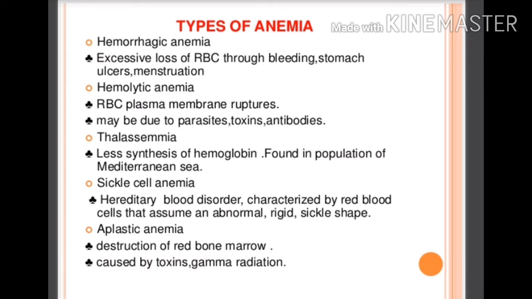Aplastic anemia: in this there is destruction of red bone marrow, caused by toxins or gamma radiation. So these are the types: hemorrhagic anemia, hemolytic anemia, thalassemia, sickle cell anemia, and aplastic anemia.